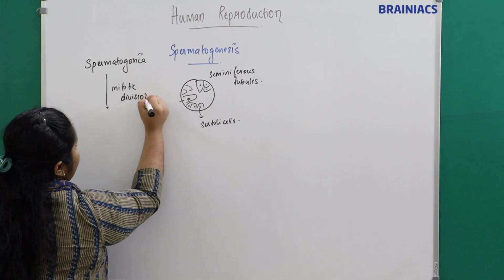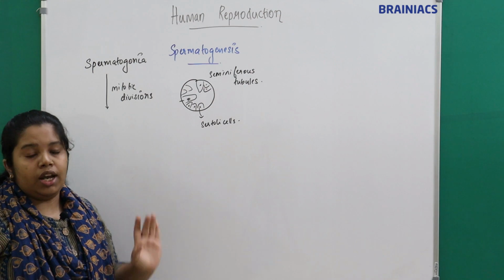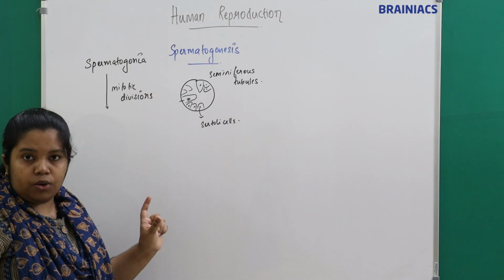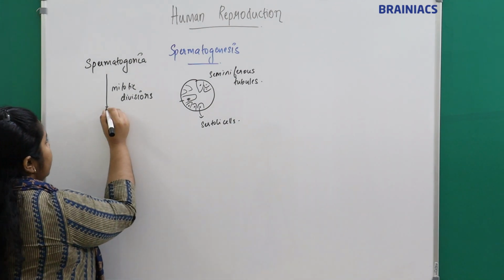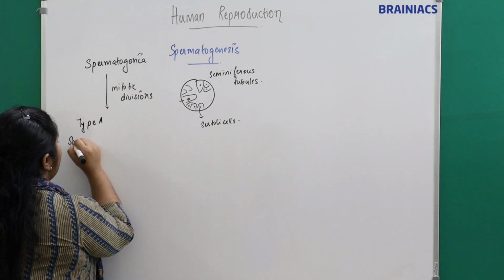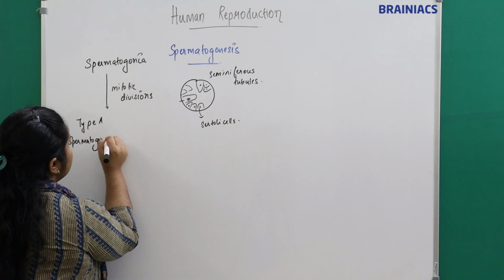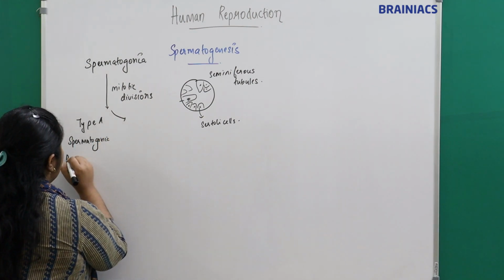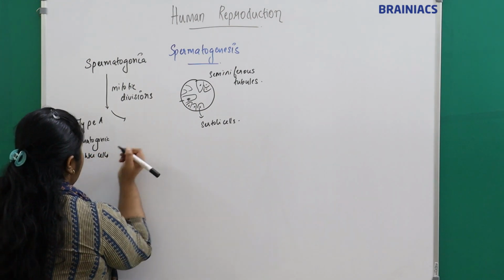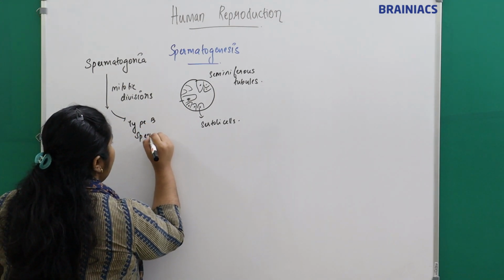Not a single division, but a number of cycles of division. The spermatogonia will undergo mitotic division, and they will form type A spermatogonia, type A spermatogonia daughter cells, and type B spermatogonia daughter cells.